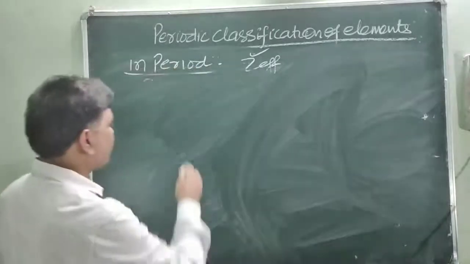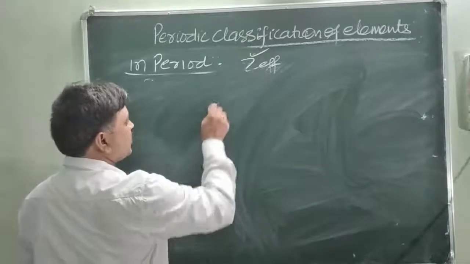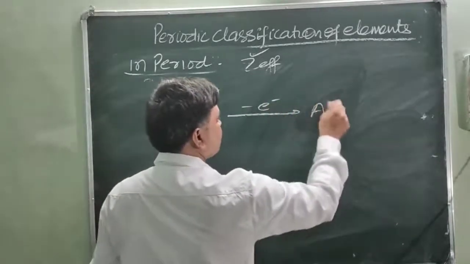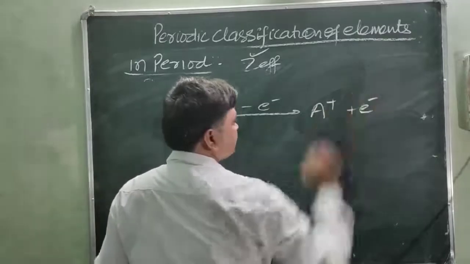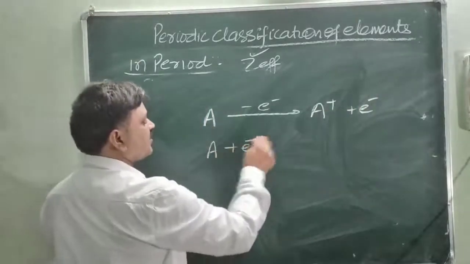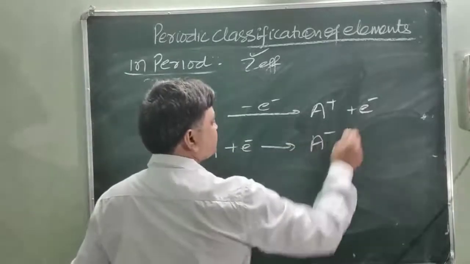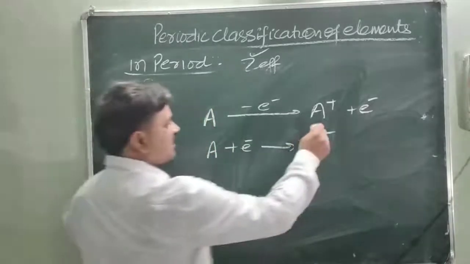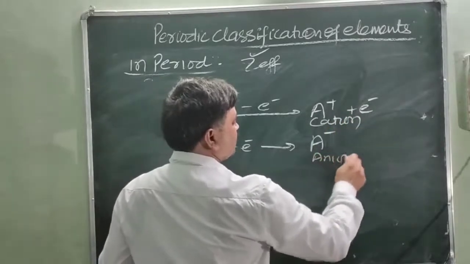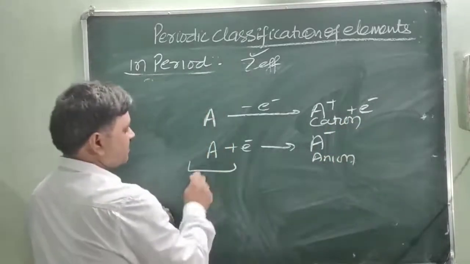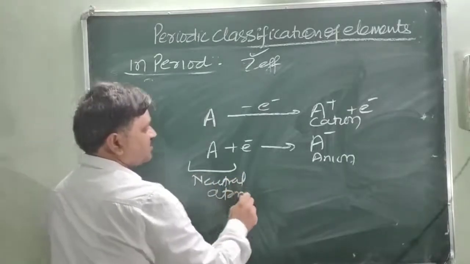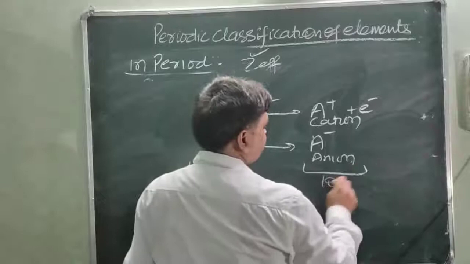Just like a neutral atom A loses one electron, it becomes A plus. Similarly, when an atom A gains one electron, it becomes A minus. So this is a cation and this is an anion. This is the neutral atom and these are ions.